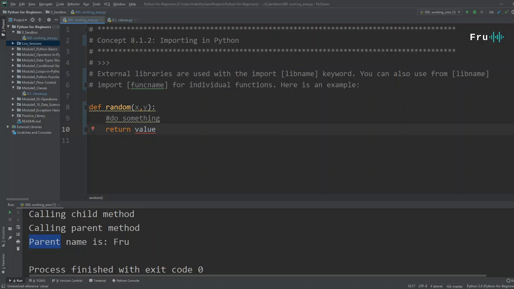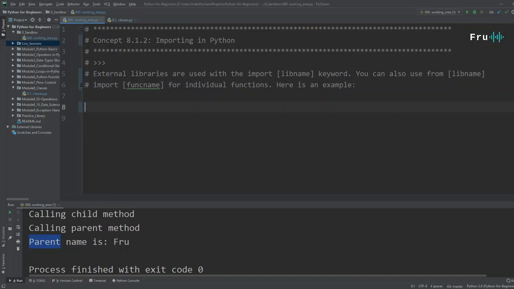But how do you write a function that can generate a random number between some min value and some max value? It's challenging. But the beauty of it is you don't have to do it, because somebody somewhere, I would assume smarter than anyone, or at least smarter than me, has already done it. So instead of reinventing the wheel, why not just take the wheel and use it? Python and many programming languages allow us to import external libraries, and that's where the idea of the import statement comes from.